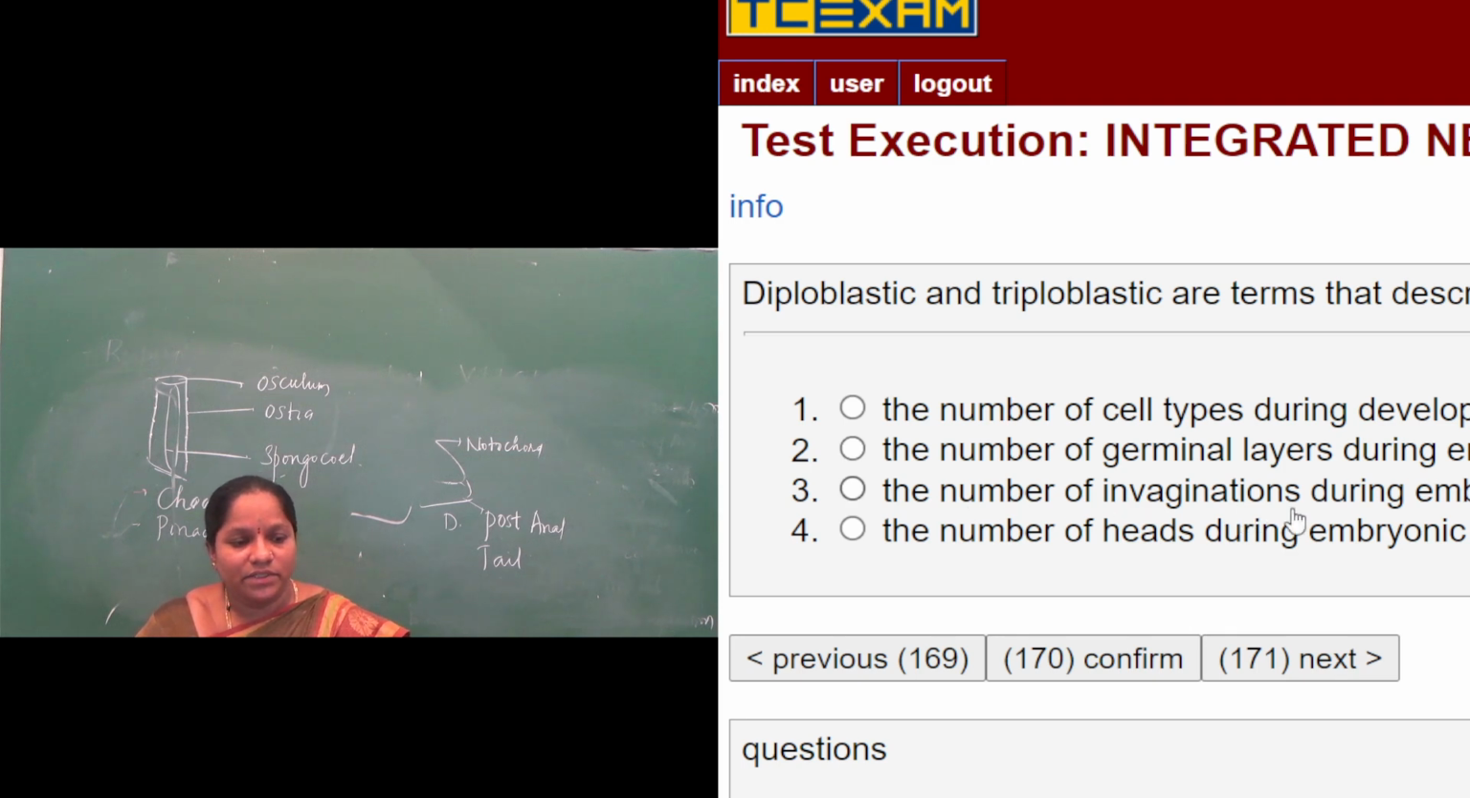The number of invaginations during embryonic development: after the formation of germ layers, there is the formation of the embryo. The number of heads during embryonic development: if you take any animal, first the germ layers are formed, and from the germ layers the embryonic development will take place. So the answer is the number of germ layers during embryonic development. Next one.